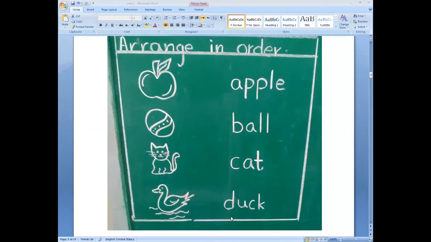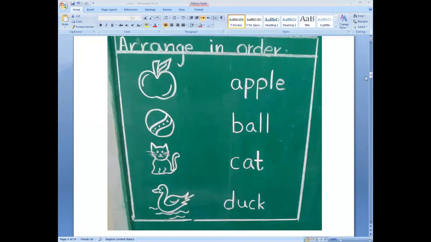Okay, so this is called arranging in order. It means arranging the words in alphabetical order. That is, the word which starts with letter A, then the word which starts with letter B, then the word with letter C, and then the word with letter D. These are words which we arranged in alphabetical order, in sequence. Now student, I hope you understand well.